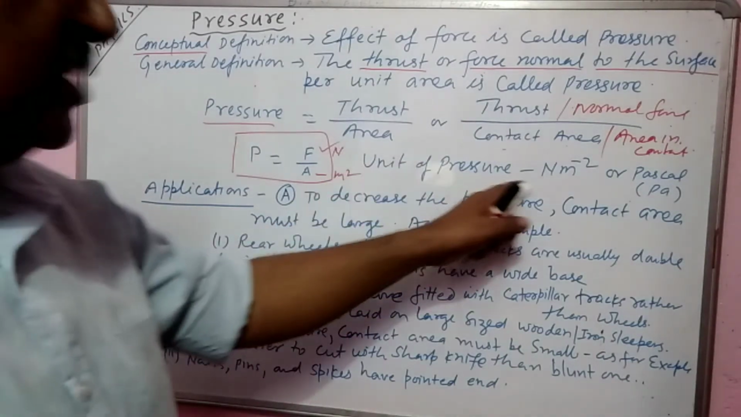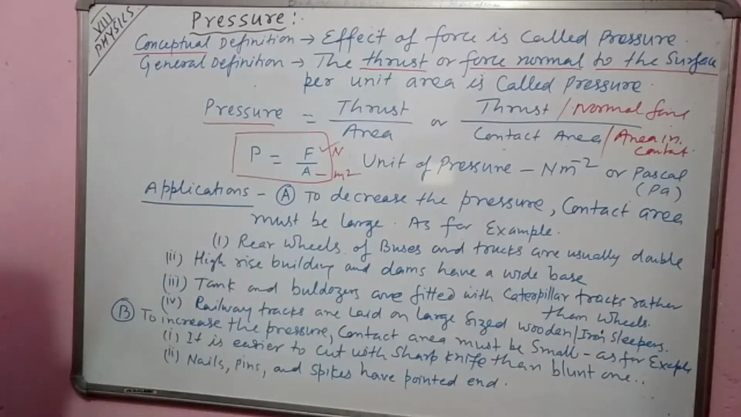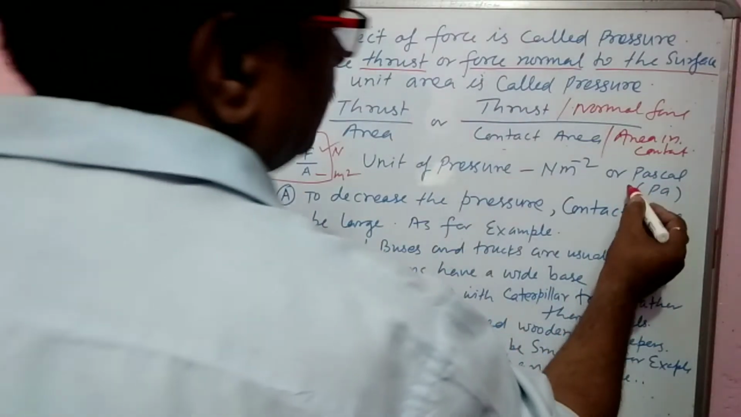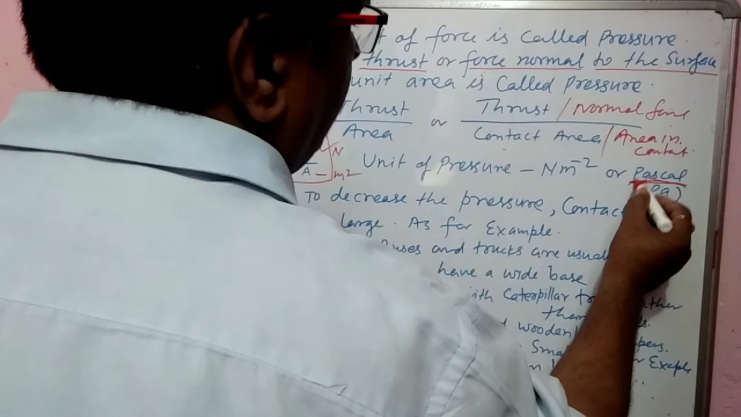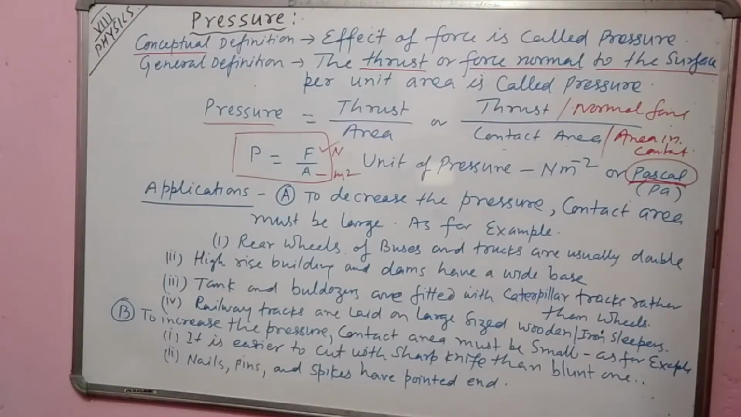Therefore the unit of pressure will be Newton per meter square, or it is named after the scientist Pascal, so its unit is also written as Pascal or Pa. So this pressure has wide application in our practical life. It is useful in our practical life.